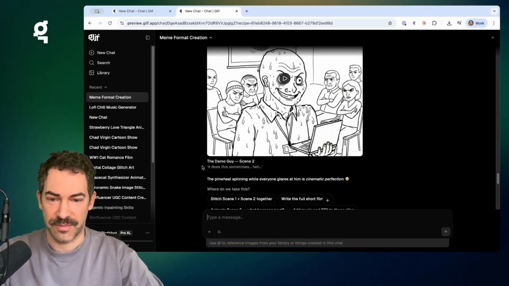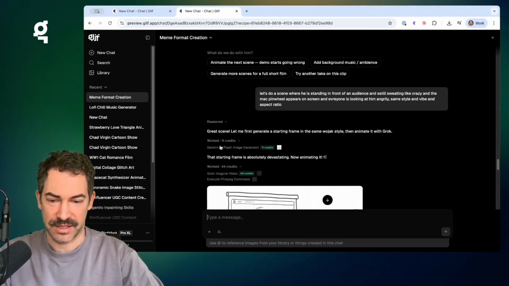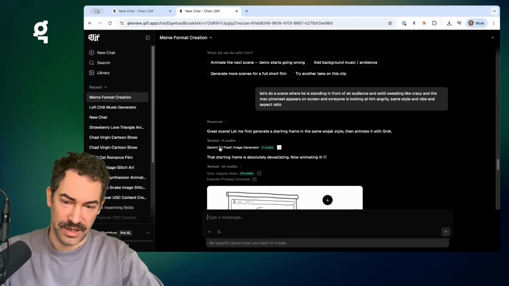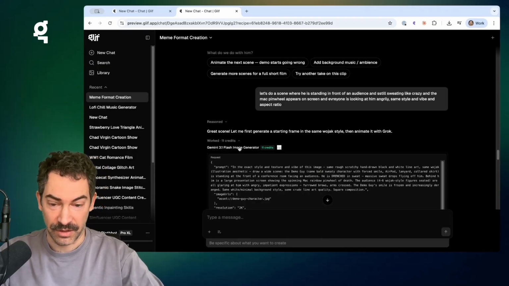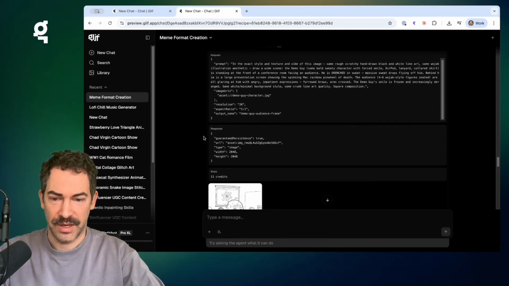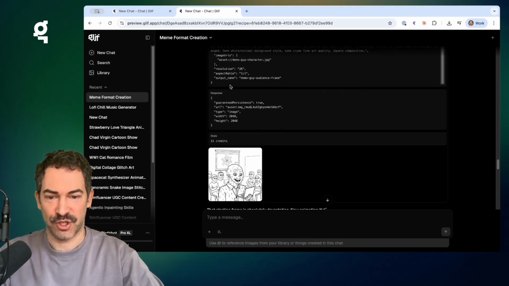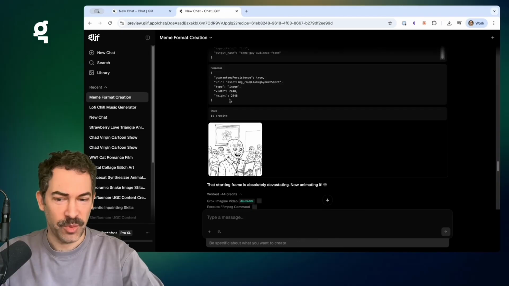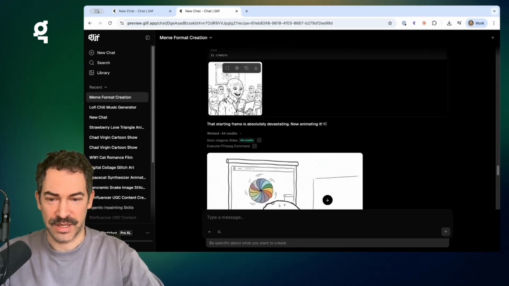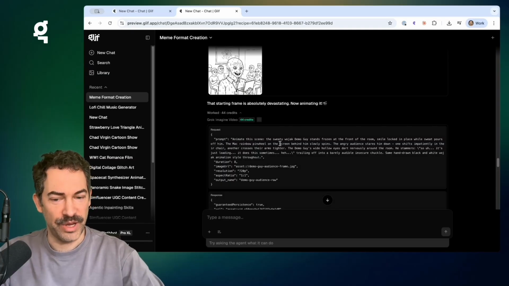So for example, let's check out what it did here, right? To make this second scene, it generated another still with Gemini Flash, and we can see that it wrote a prompt here that's quite detailed. It used the right reference images, it used the right aspect ratio, it gave it an output name, and once it had that, it basically ran it through Grok Imagine with another prompt. So I don't have to write those prompts.